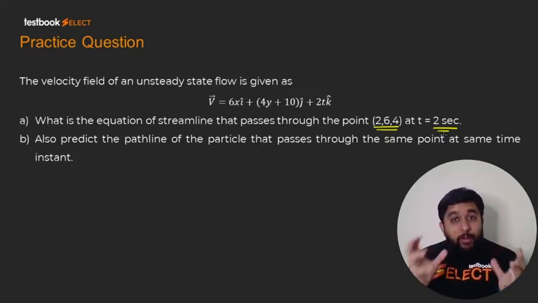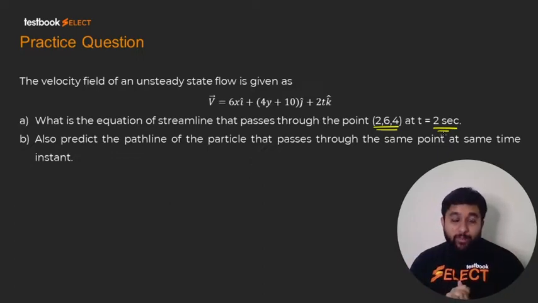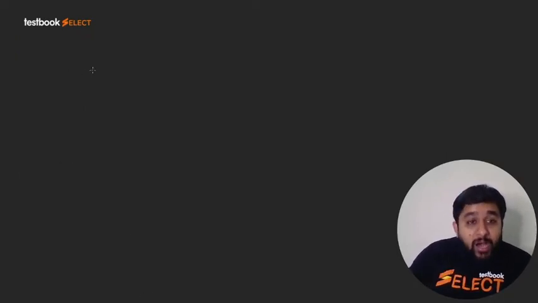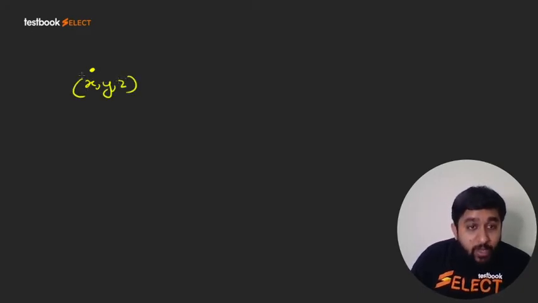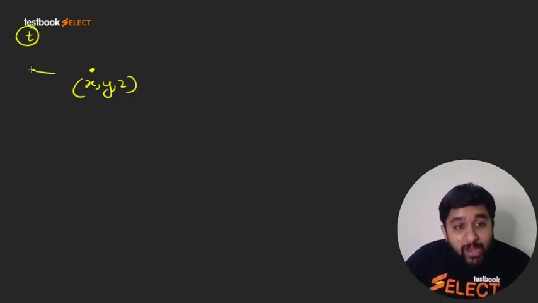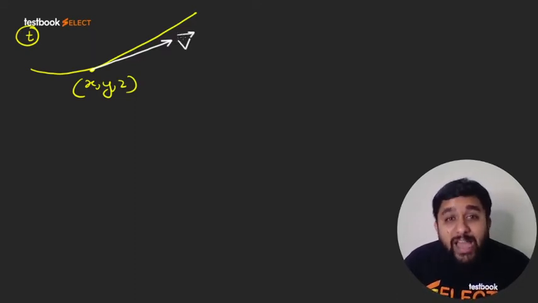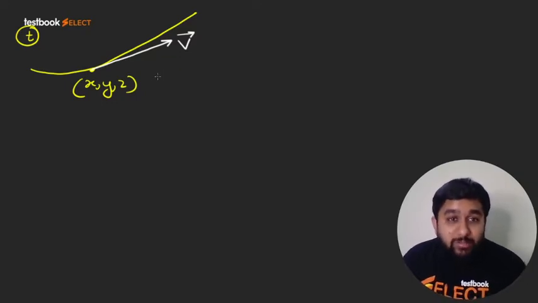So I'm talking of a particular time instant. During this time instant, let me say that there is a point x, y, z, and maybe at time instant t, the streamline passing through the point looks like this. Then you will immediately say that the instantaneous velocity vector is along this direction, that is, tangent to the streamline.